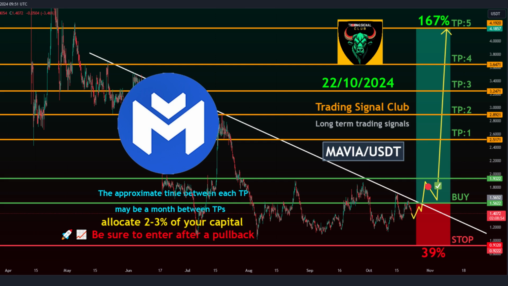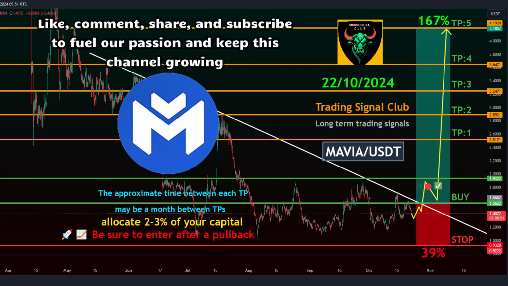Trading style: spot. Target time frame: approximately a month between take profit targets. Entry levels: 1.5622 to 1.9322. Take profit targets: Target 1, 2.5171.